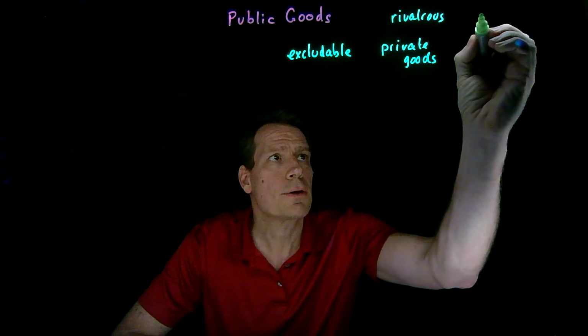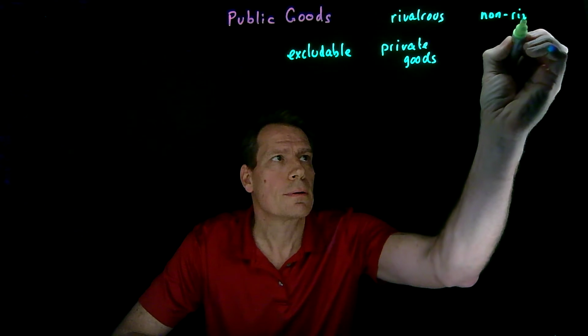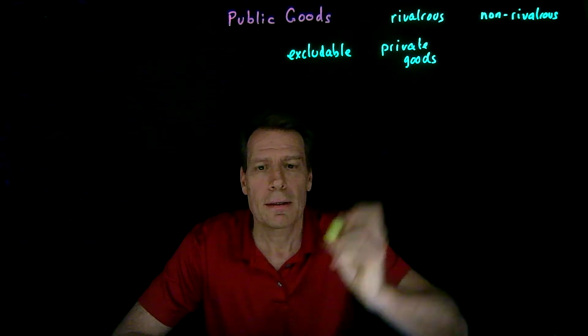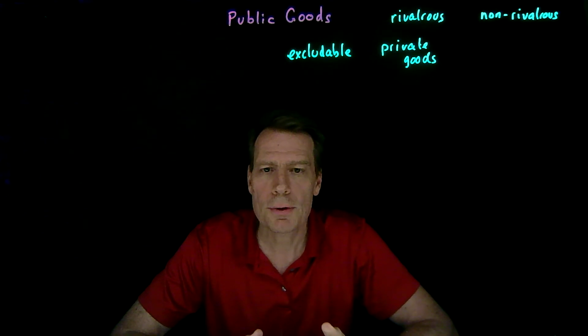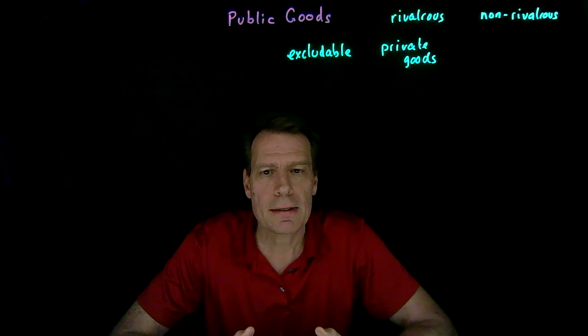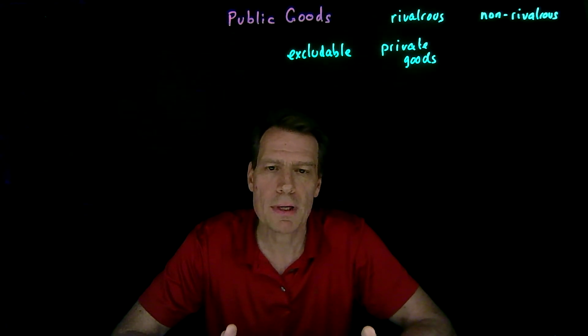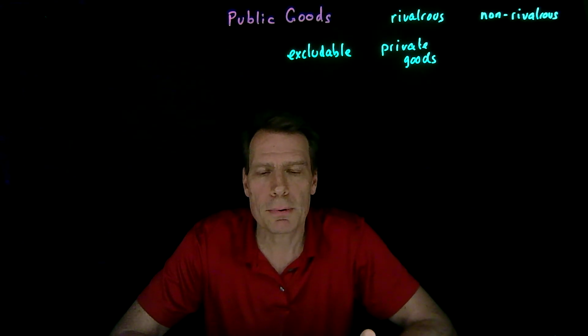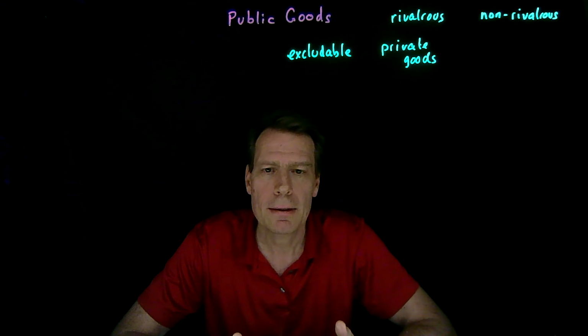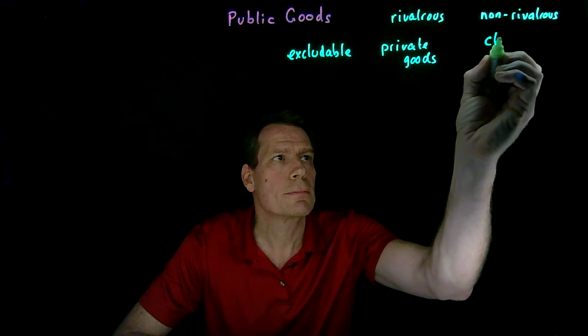But goods could also be non-rivalrous, by which we mean they could be the kinds of goods that more than one person can consume at the same time. In a movie theater, for example, I can sit in the theater and watch the movie by myself, or I can watch it with other people in the theater as well. The fact that other people might be present in the theater doesn't take appreciably away from my consumption of the movie. So many of us can watch the same movie at the same time. But it's still excludable. The movie theater can keep people out who didn't pay for the ticket to get into the movie theater. Goods like that we often call club goods.